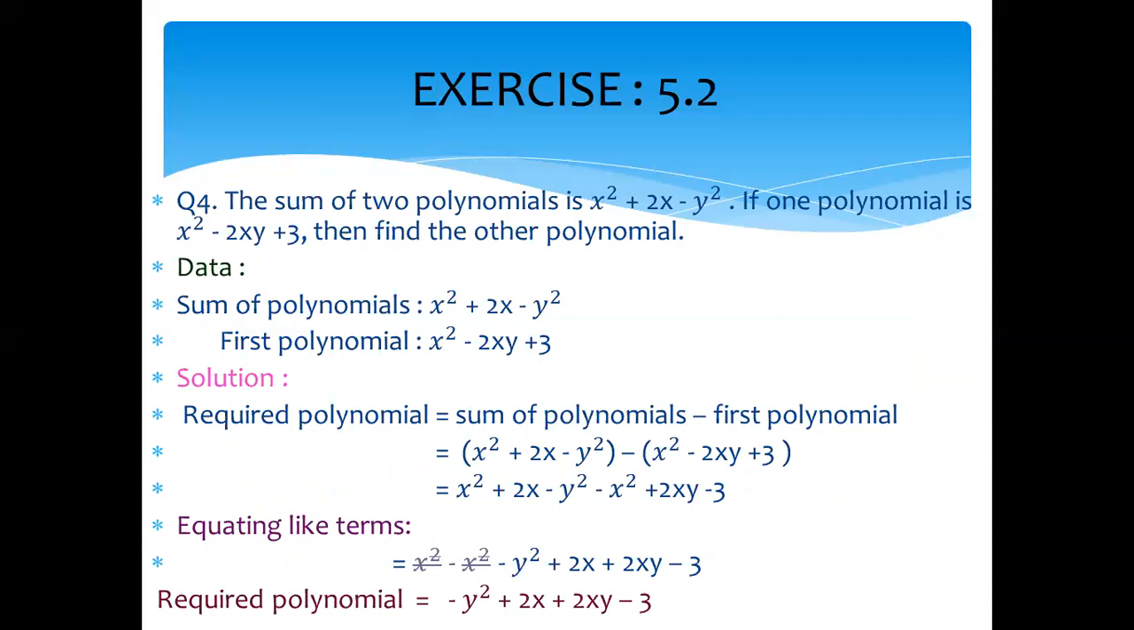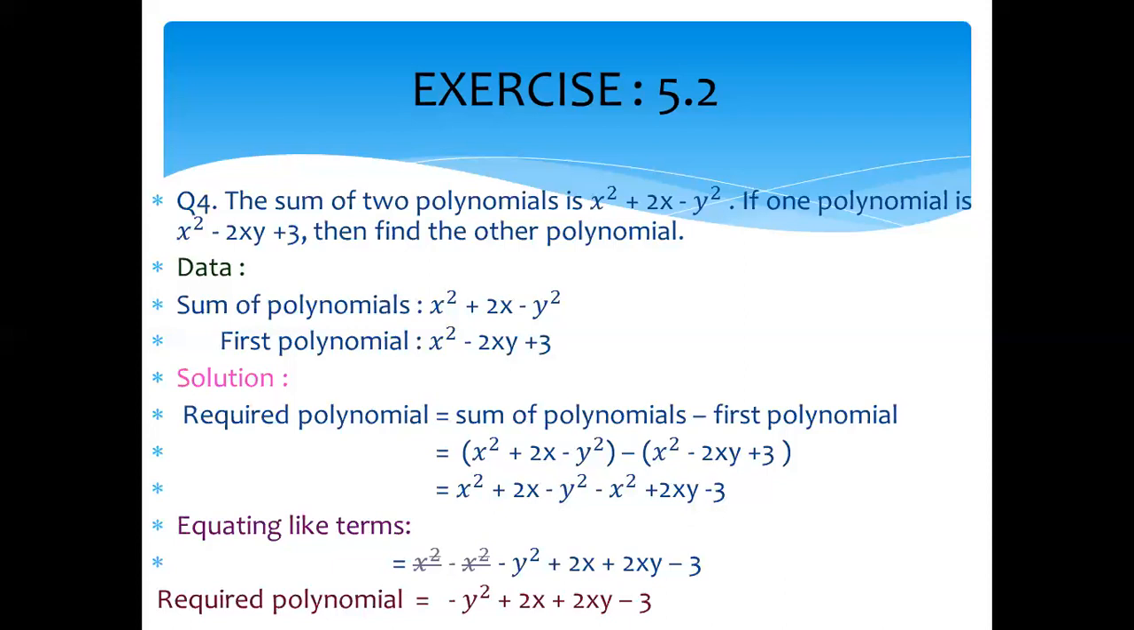On the screen, you see the sum of the polynomials is x square plus 2x minus y square. And the first polynomial, which is also given to you in the question, is x square minus 2xy plus 3. Our required polynomial will be the sum of the polynomials minus the first polynomial. I write the values from the question. X square plus 2x minus y square and minus, then we use the bracket x square minus 2xy plus 3.